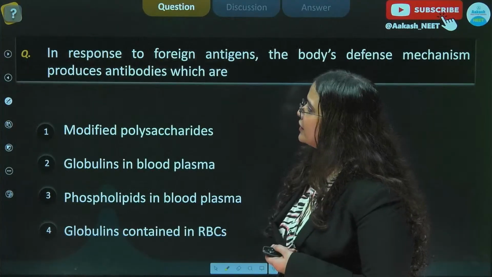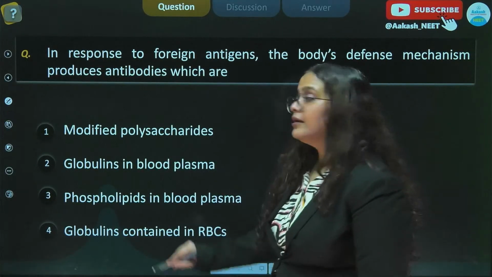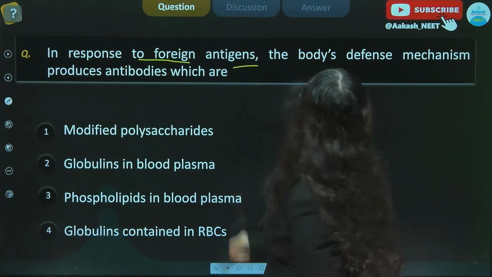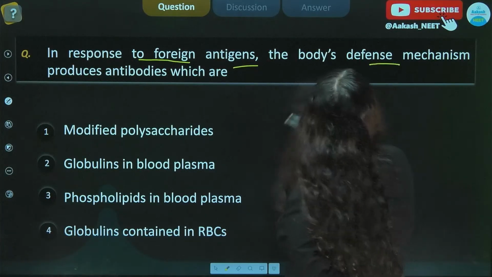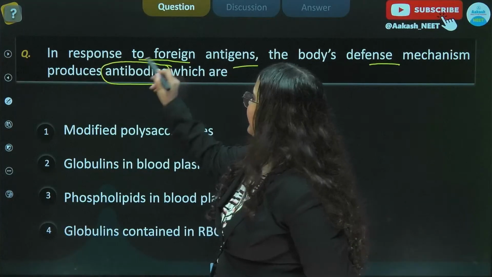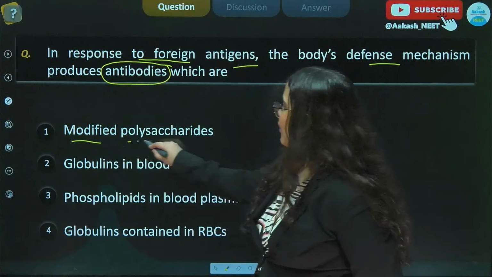All right. Okay, we have one more question, and it states in response to foreign antigens, the body's defense mechanism produces antibodies which are number 1 modified polysaccharides.